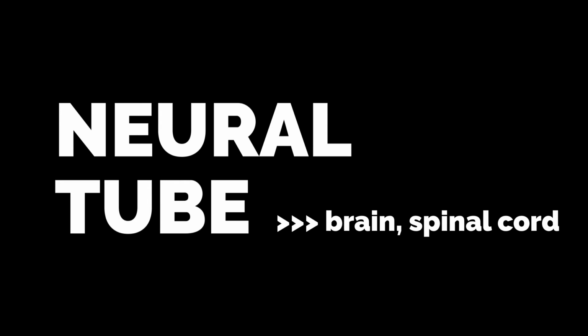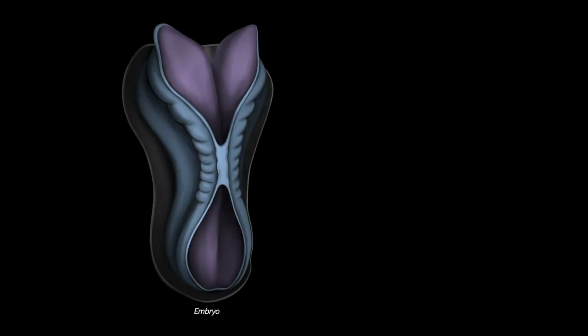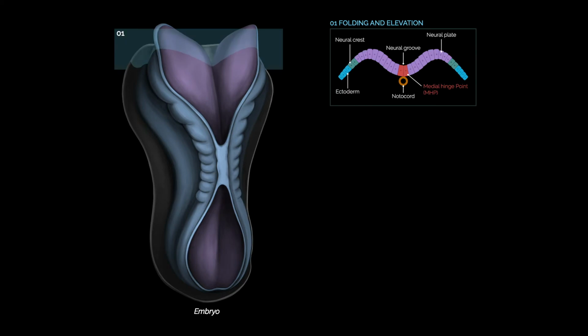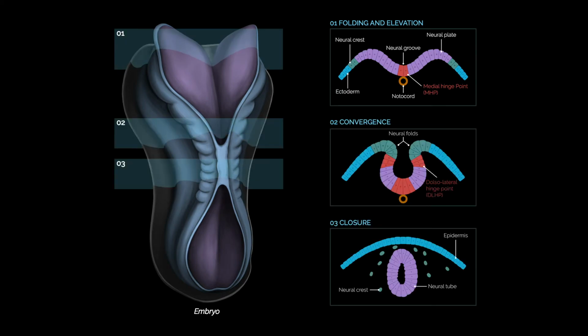Here's what I found. Neurulation is the process of forming the neural tube, which will become the brain and spinal cord. In humans, it begins in the third week after fertilization, and requires that the neural folds, which consist of the ectoderm, come together and fuse in the midline.